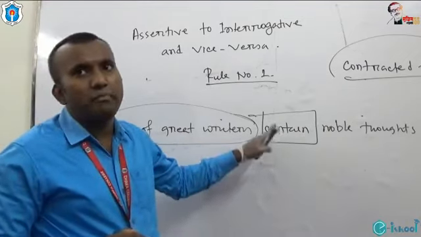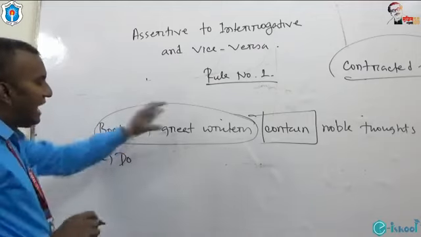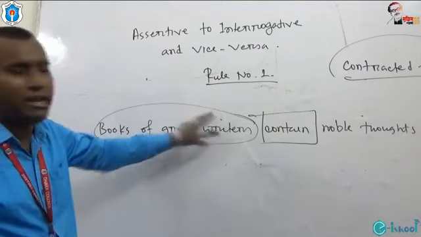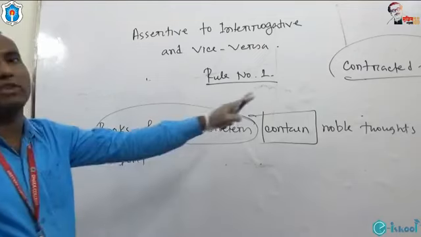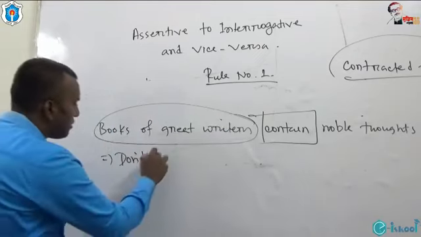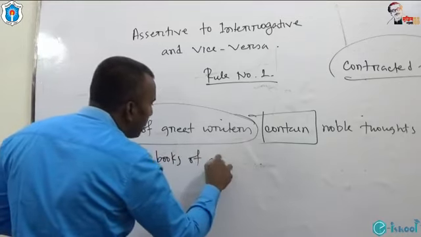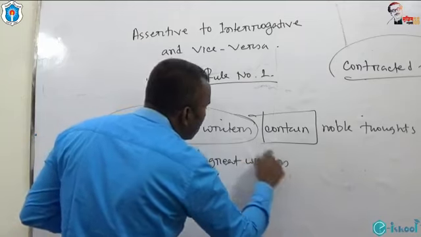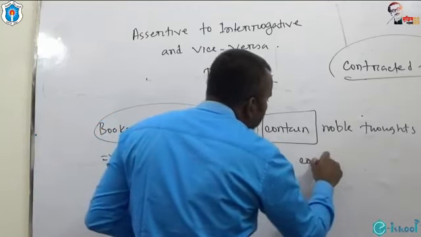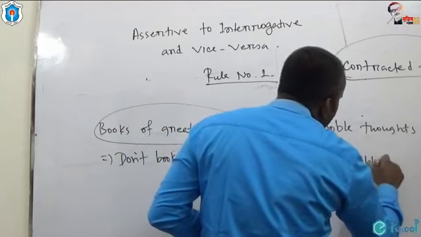As it is in present form, we have to use do. As this sentence is affirmative, we have to use don't. Then the subject will come. Don't books of great writers contain noble thoughts?